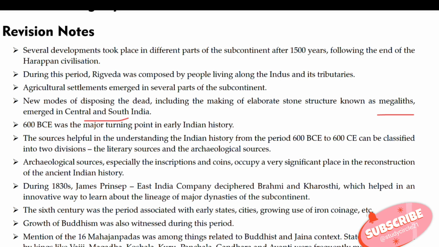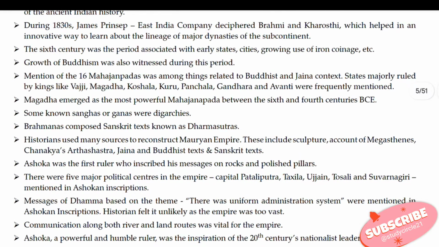The sources helpful in understanding Indian history from the period 600 BCE to 600 CE can be classified into two divisions: the literary sources and the archaeological sources. Archaeological sources, especially inscriptions and coins, occupy a very significant place in the reconstruction of ancient Indian history. During the 1830s, James Prinsep of the East India Company deciphered Brahmi and Kharoshthi, which helped in an innovative way to learn about the lineage of major dynasties of the subcontinent. The 6th century BCE was the period associated with early states, cities, the growing use of iron, coinage, etc. Growth of Buddhism was also witnessed during this period.